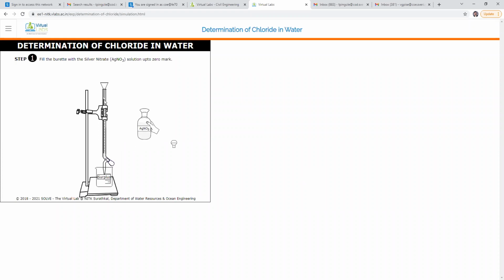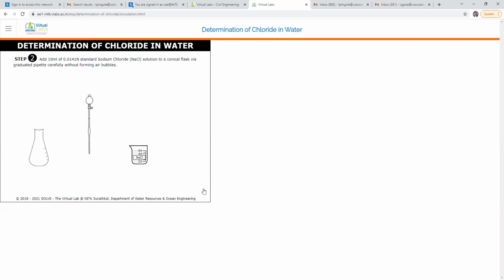As you can see here, the solution comes to the 0 mark. Then fix the cap to the bottle. Remove the funnel. Next part. Can you understand this first step? Okay. Then next,